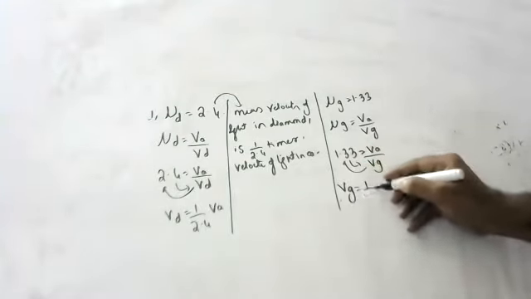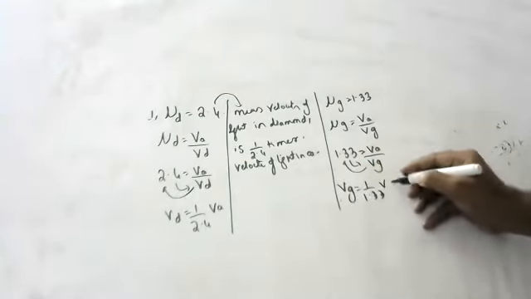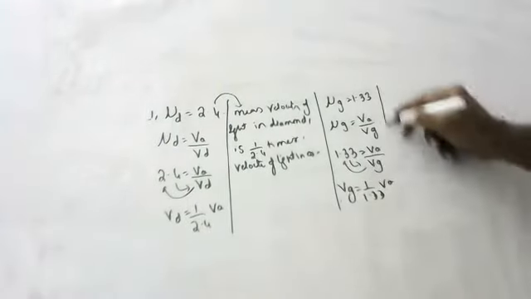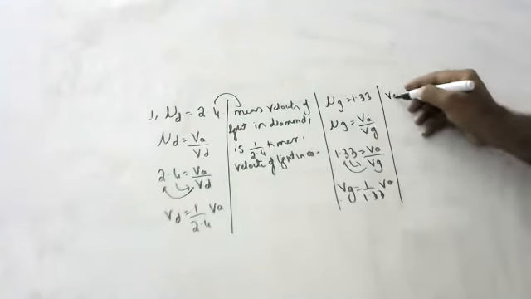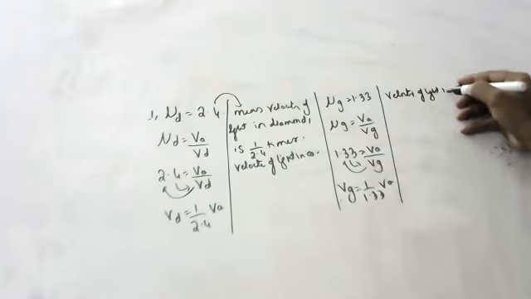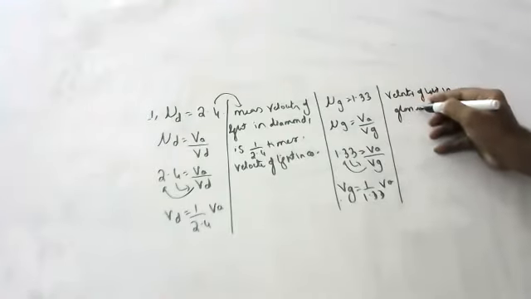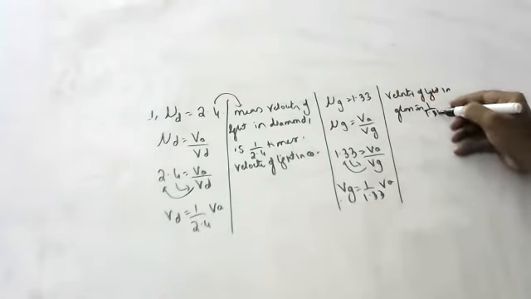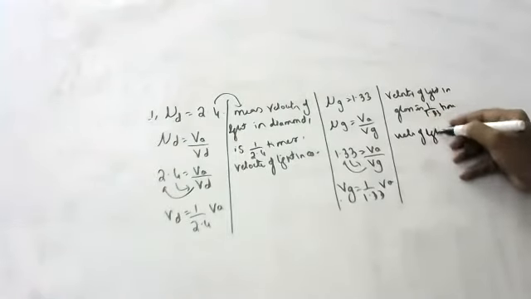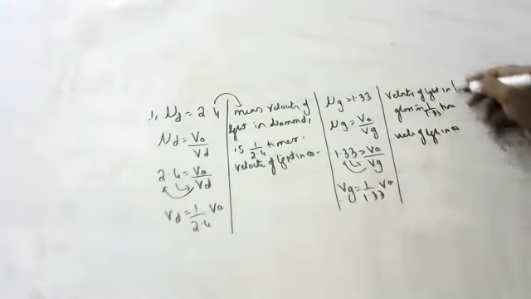Velocity of light in glass is equal to 1 by 1.33 times velocity of light in air. That's it, children, like that.